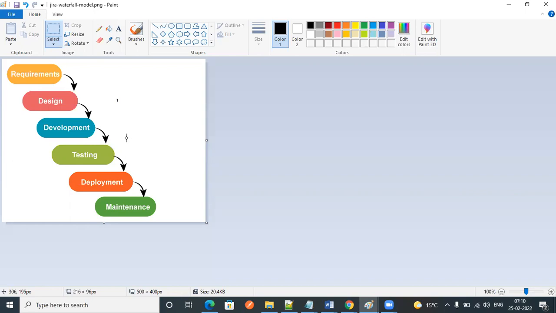So today we are going to discuss SDLC. SDLC plays a vital role in the software industry. If you want to build any software, whatever technology you take, not only mainframes, Java, Python, whatever it is, SDLC is the first step. SDLC is nothing but software development life cycle.